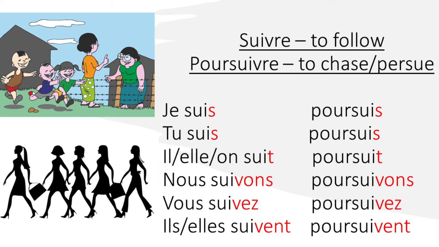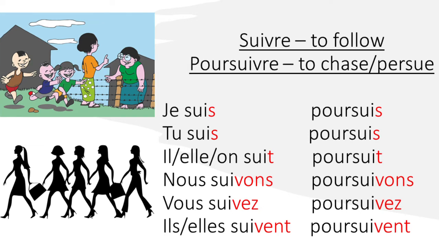Suivre, to follow. Poursuivre, to chase, to pursue. So for the singular subject pronouns, we take off the V, R, E and put an S on for je and tu, and a T for il, elle, on.